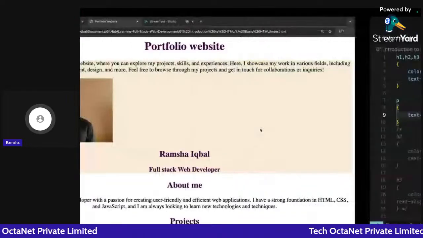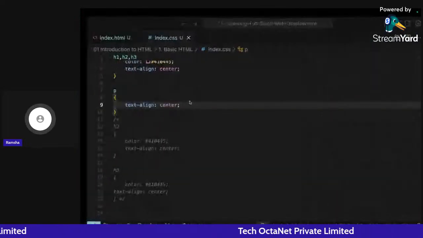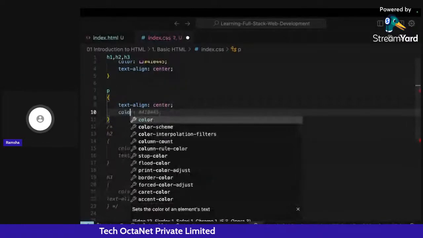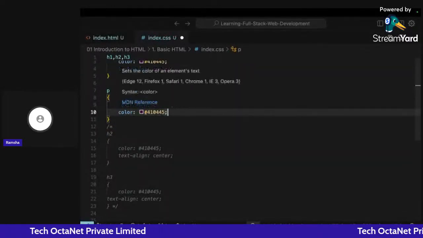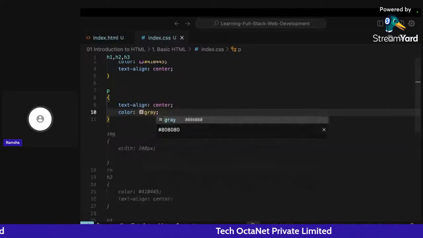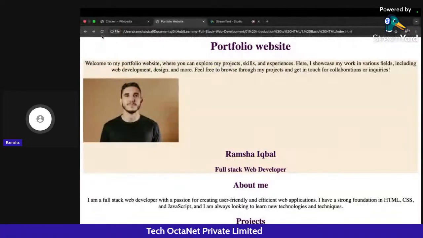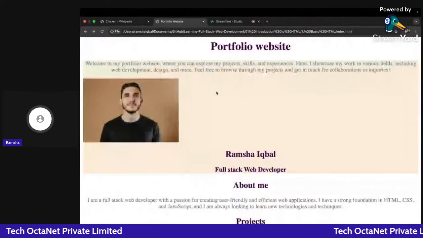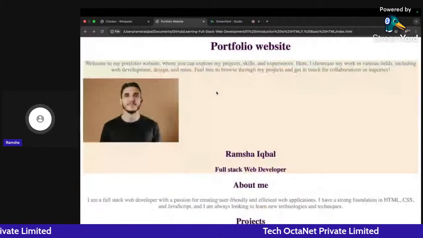Now, what else can we do? Now I want the color of the paragraphs to be gray. So I will simply write here color, and the color will be gray. I can use this. Click on refresh. So now, yeah, a lot better. I have this particular thing in gray color.